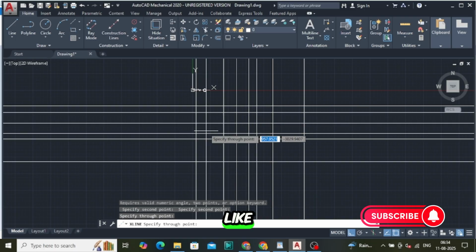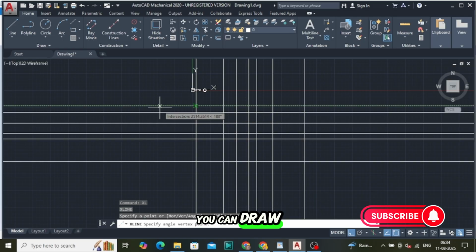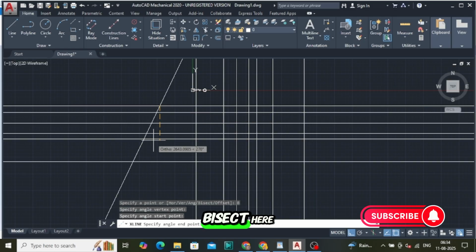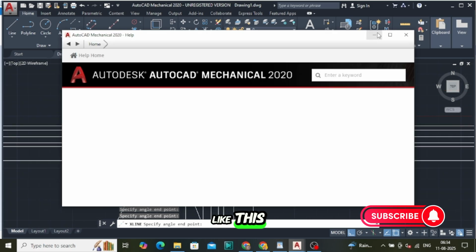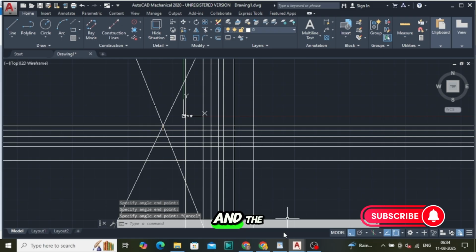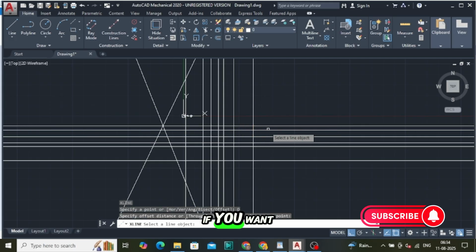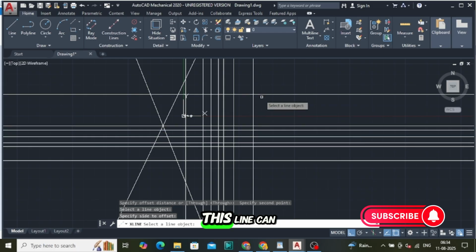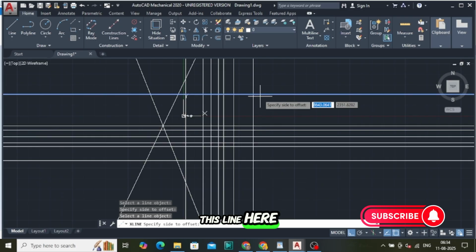So you can draw like, specify point. XL. Bisect, you can draw from here, like if you want to bisect here, so you can see. Okay, like this. And next is offset. If you want to draw a line like this, it can be drawn from here. You can draw this line here.